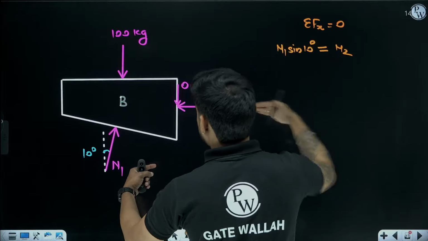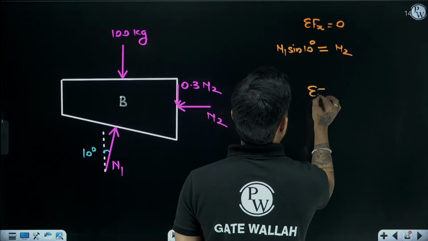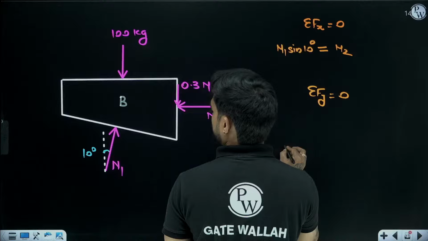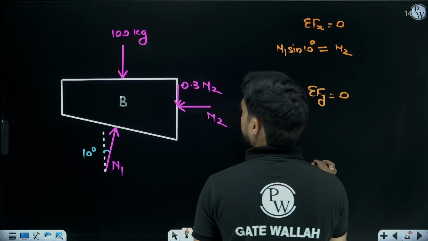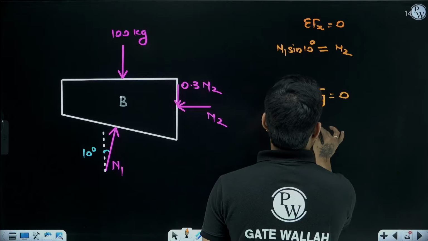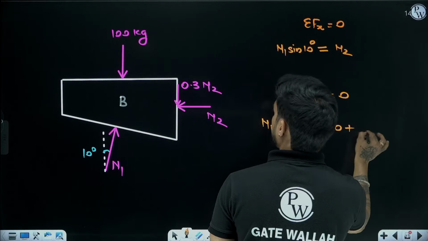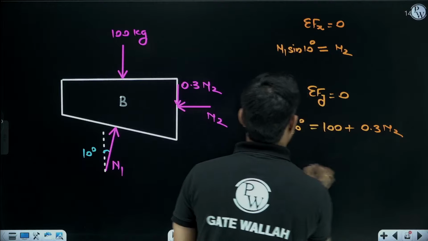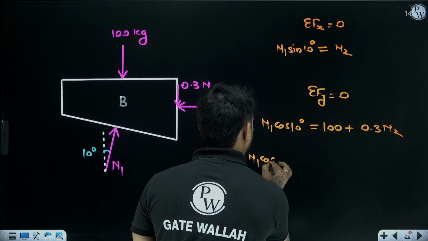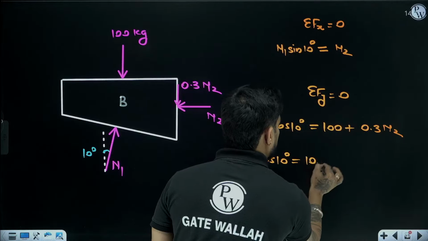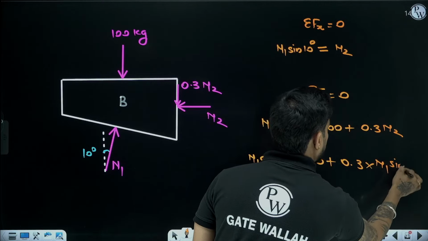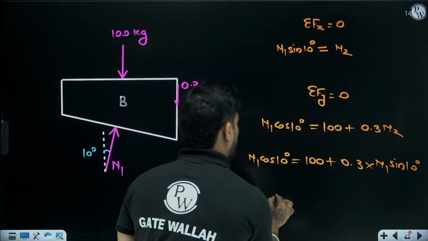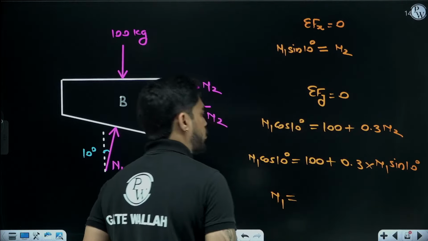Then from summation of Fy equal to 0, N1 cos 10 degree equal to 100 plus 0.3 N2. So N1 cos 10 degree equal to 100 plus 0.3 N1 sine 10 degree. So from here you will get the value of N1.